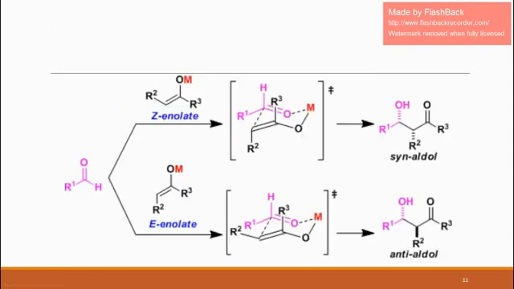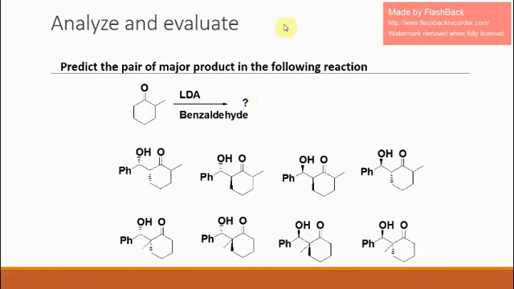E-enolate. Generally, students memorize that if the enolate is E-enolate, the product will be trans-aldol product. OH and R, the alkyl chain, will be trans to each other. If the enolate is Z-enolate, the aldol product will be cis. OH and R will be cis. Generally, students try to memorize this. Since we got E-enolate, the product will be trans-aldol product.